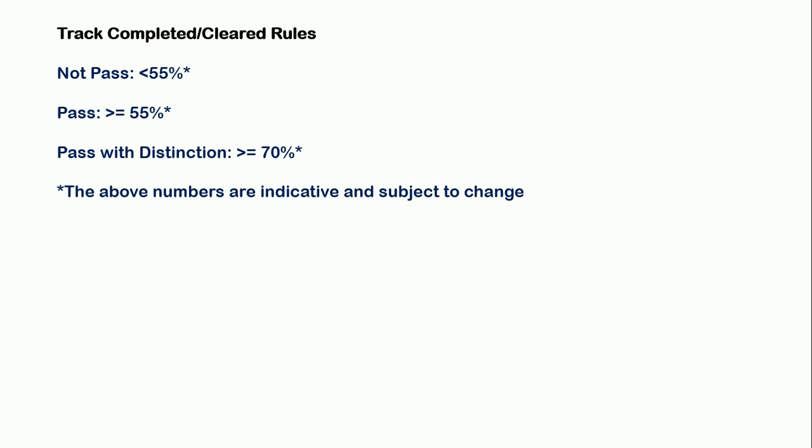Now track completed or cleared rules. If you get less than 55%, you will be considered as not passed. If you get more than or equal to 55%, you will be considered as pass, and if you get more than or equal to 70%, then you will be considered pass with distinction. The above numbers are indicative and subject to change. So this criteria of pass or pass with distinction may change any time. However, they change these numbers rarely.